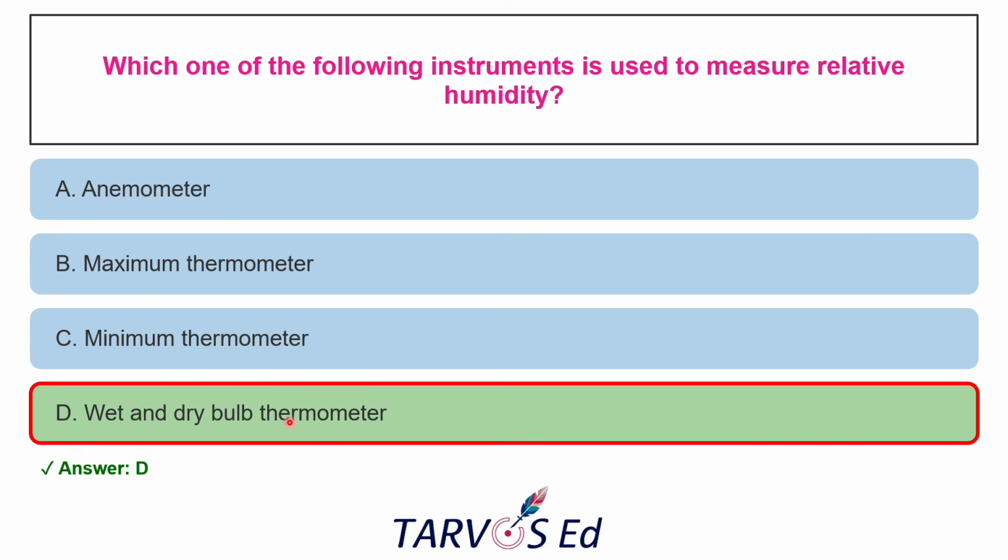So if there is an option given like psychrometer, you should also pick that one. Sometimes it can be replaced by psychrometer. This is the particular instrument generally used to measure the relative humidity and dew point of the air. And it also measures the ambient air temperature.